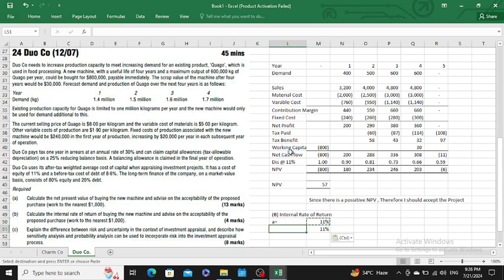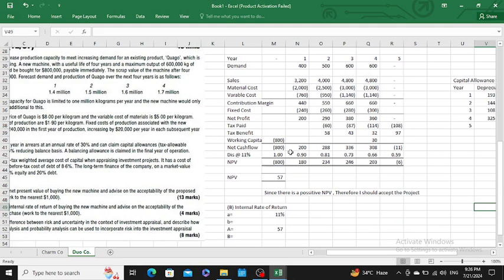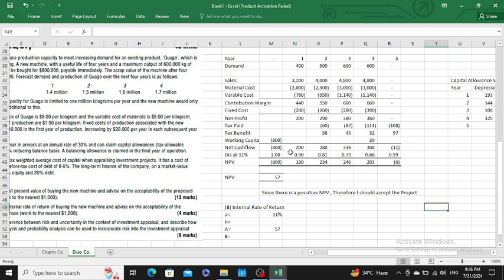Sir, at 11%, we are getting an NPV of 57. At what percentage would we get a negative NPV?